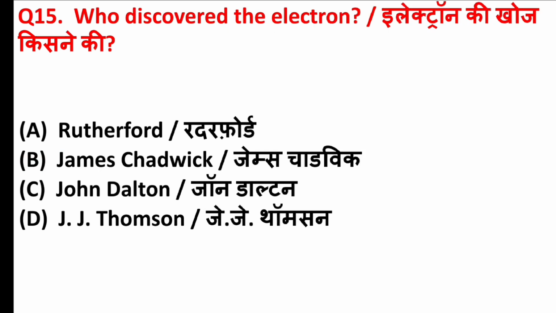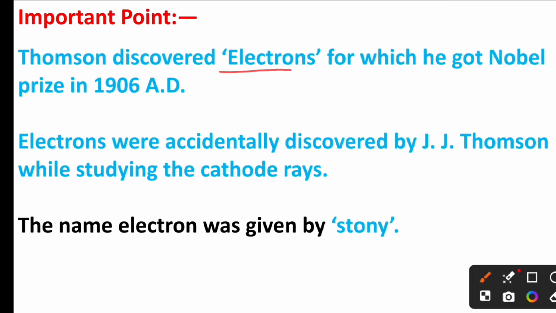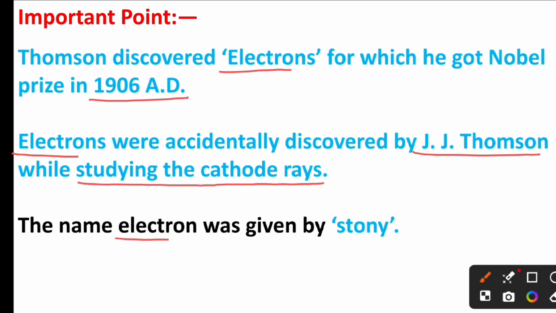Who discovered the electron? Answer is option D, J.J. Thomson. Friends, if you understand in detail, Thomson discovered electrons, for which he got Nobel Prize in 1906 AD. Electrons were accidentally discovered by J.J. Thomson while studying the cathode rays. The name electron was given by Stoney.